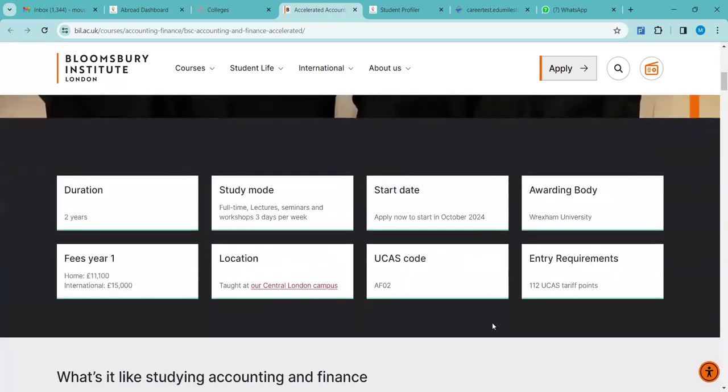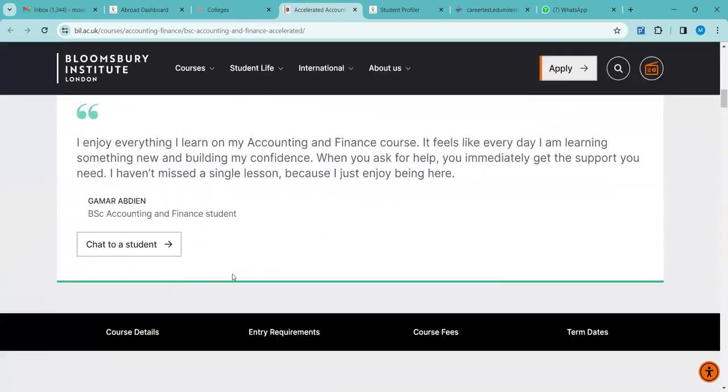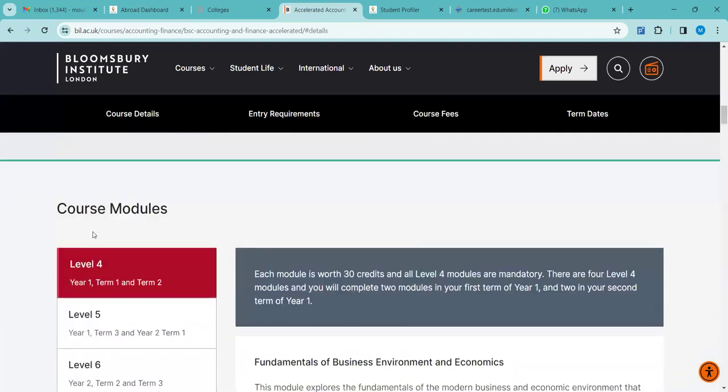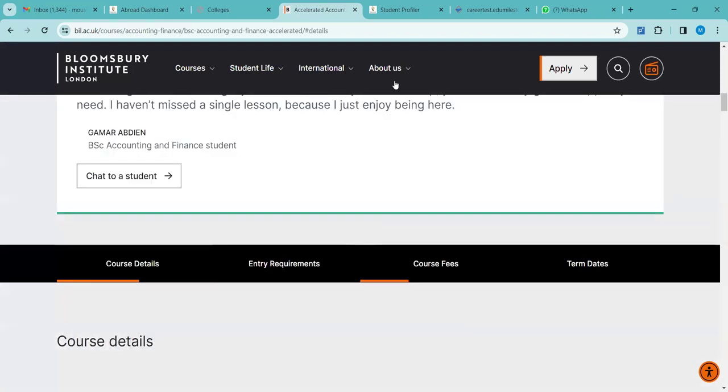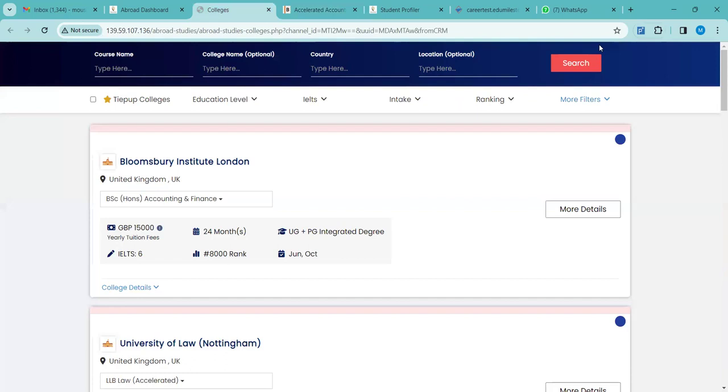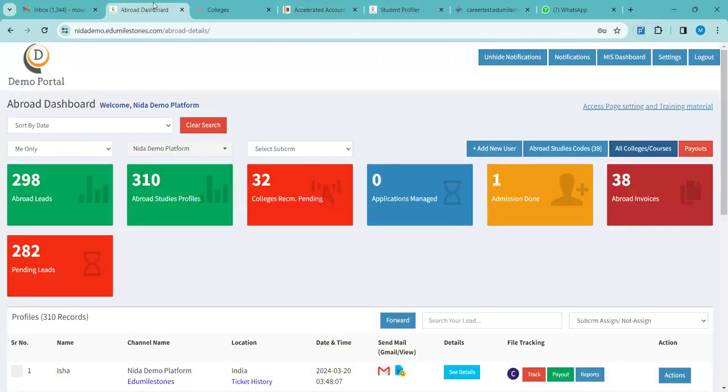Okay, if they are planning to go to the UK, you can show them certain university websites or certain pages, and you can give them an idea that this is how it will be, this might be the fee structure, this can be the curriculum, course details, course modules. So in this way you can keep them engaged, you can show them certain universities or courses. Is it clear? From this All College Courses option, this is an open search. From this you can take help.